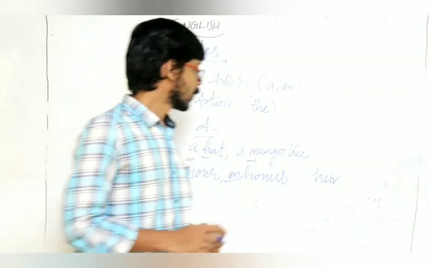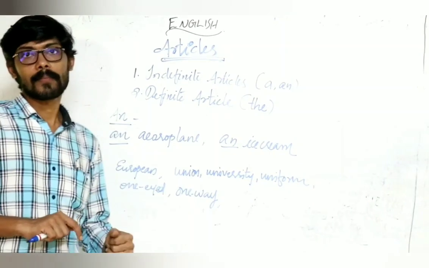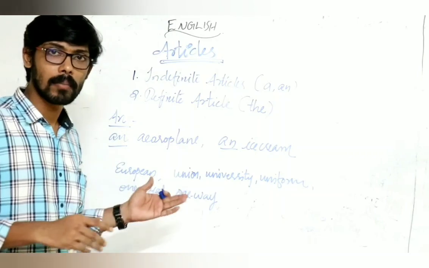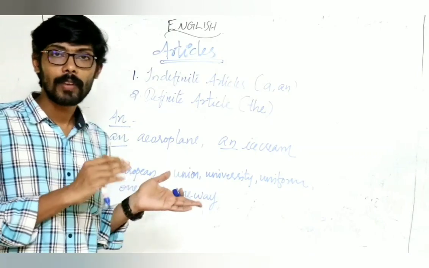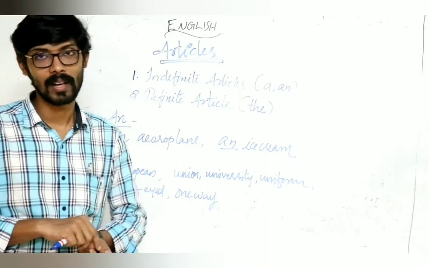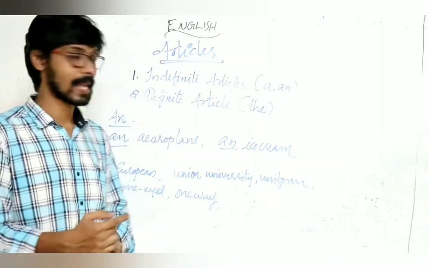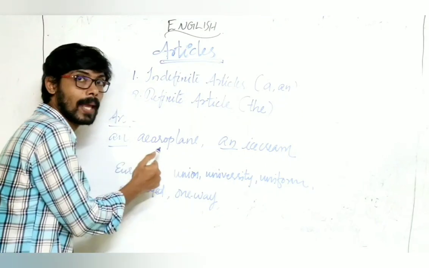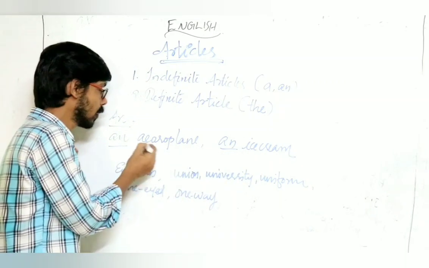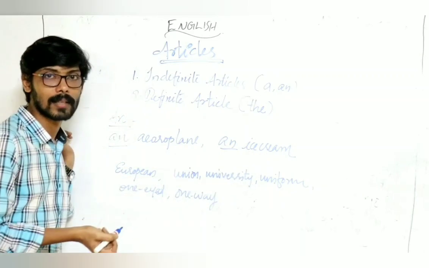Now, next one, article an. In the case of a, we use it before a consonant sound. Similarly, in the case of article an, we use it before a word beginning with a vowel sound. A, E, I, O, U, vowel sound. Remember, not vowels, vowel sound. Example: an aeroplane, an ice cream. Simple. Normally vowels are here, A, I.